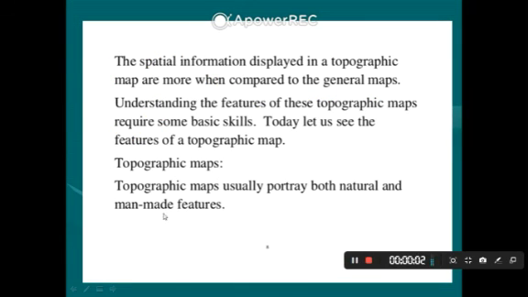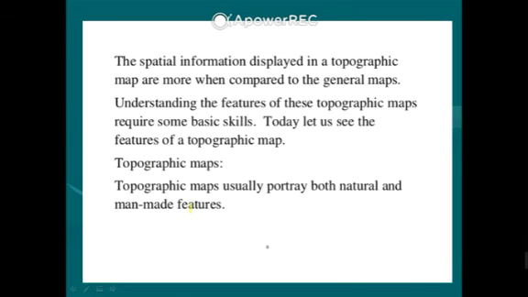Topographic map is important because the topographic map denotes both natural and man-made features. Natural features are important because a topographic map denotes the mountain structure, plateau structures. Climate conditions, temperature condition, pressure condition. Climate, temperature, and pressure are important.